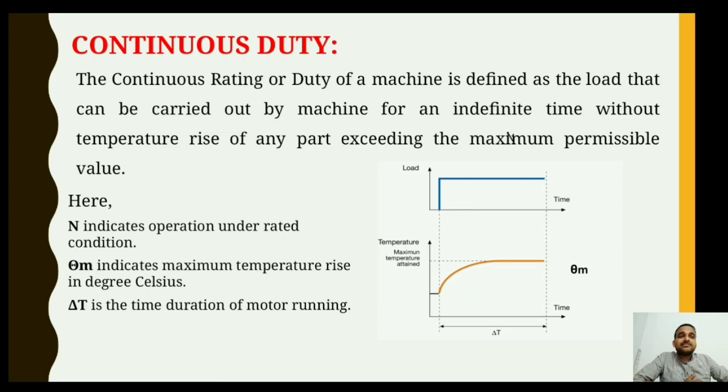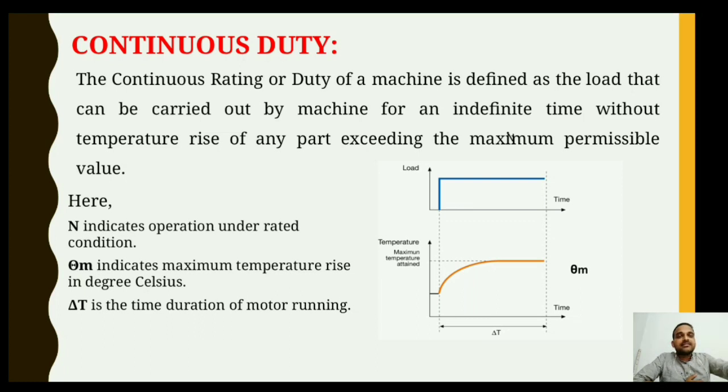So this is the simplest type of motor duty cycle. Here you can see certain notations. The blue line in the load and time graph indicates N, that is the operation under a rated condition. Theta m indicates the maximum temperature rise in degrees Celsius, and delta t is the time duration of motor running.